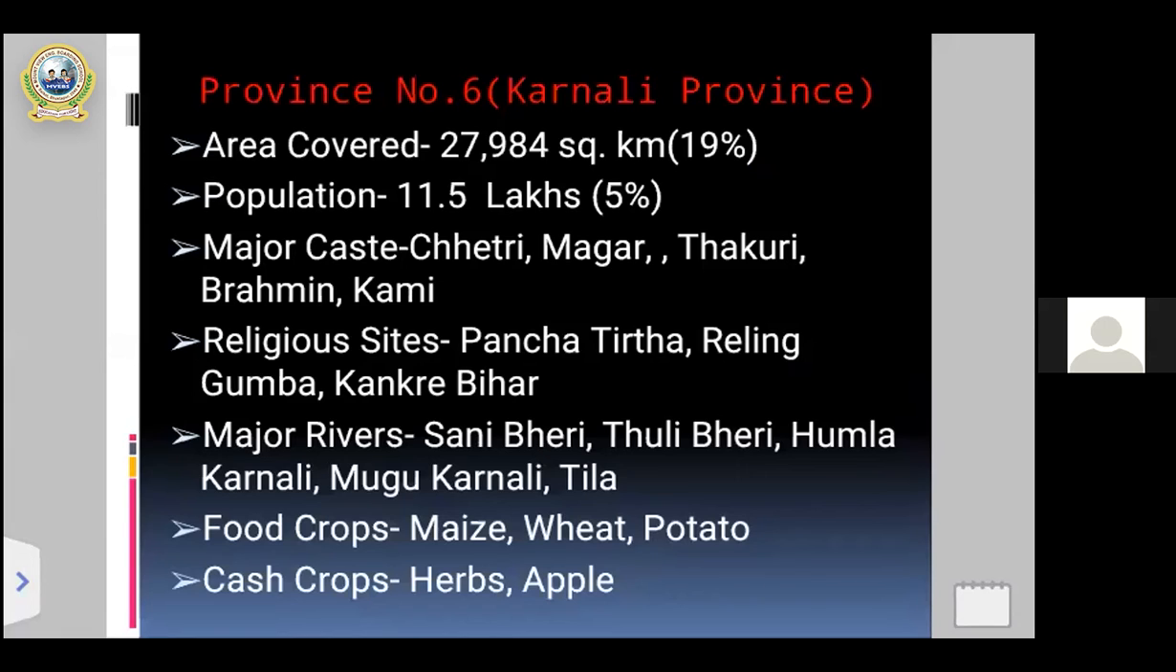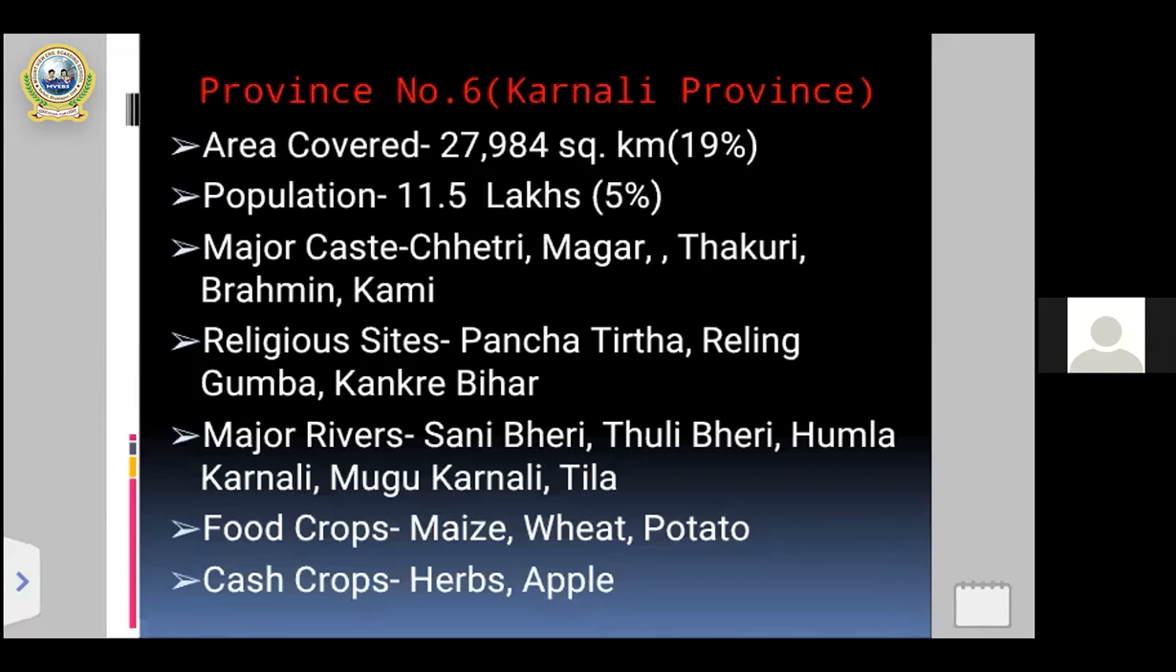First of all, area. What's the total area covered by province number 6? The total area is 27,084 square kilometers, 19 percent. My dear students, you can write this in your copy as well. Secondly, population, the total number of people in province number 6 is 11.5 lakh, around 11 lakh 50 thousand, which is 5 percent.